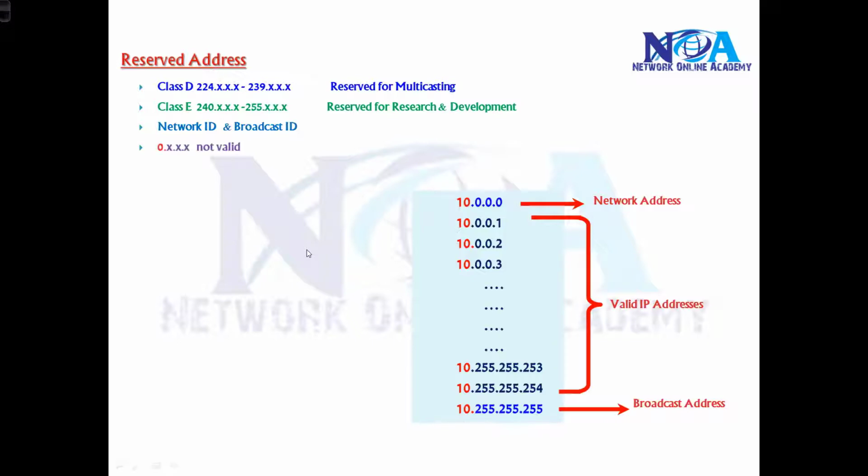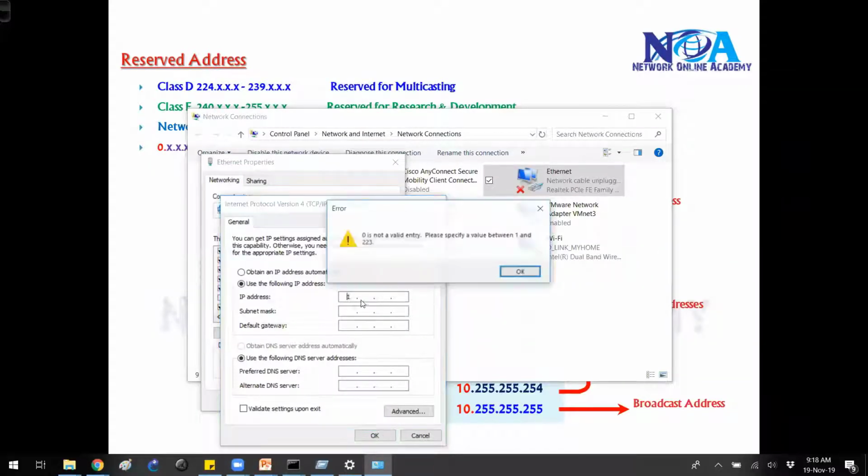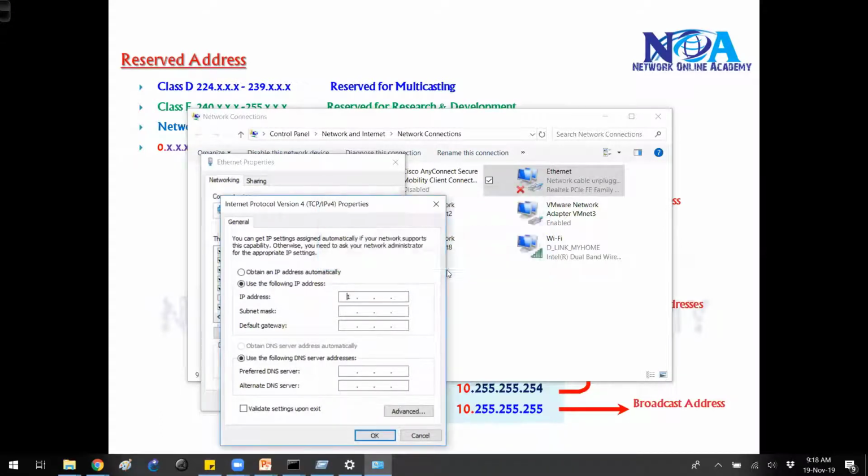Likewise, any address starting with 0 in the first portion is also not a valid address. If I try to give any address starting with 0 in the first portion, it will not accept, because you cannot start any IP address with 0. But you can use 0 in the other portions, second, third, fourth if required.